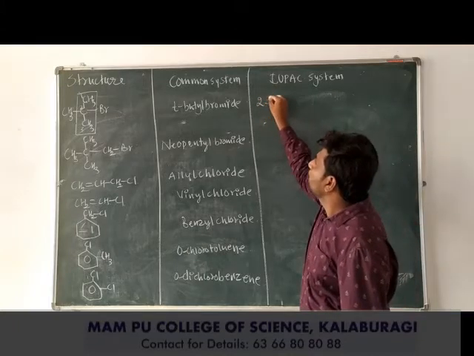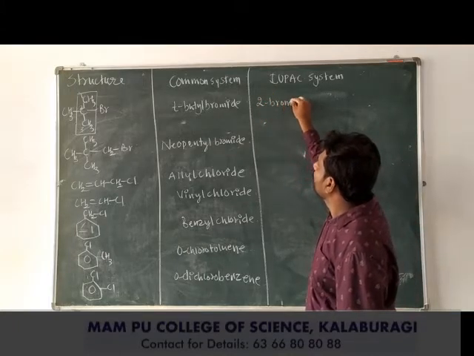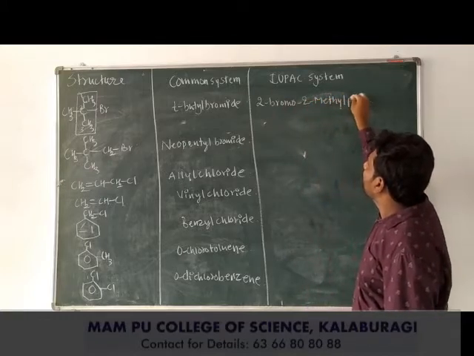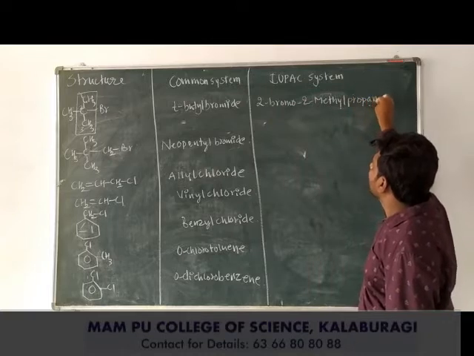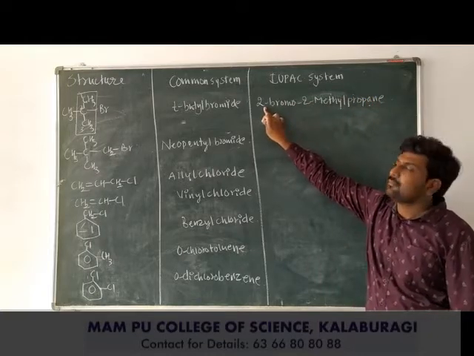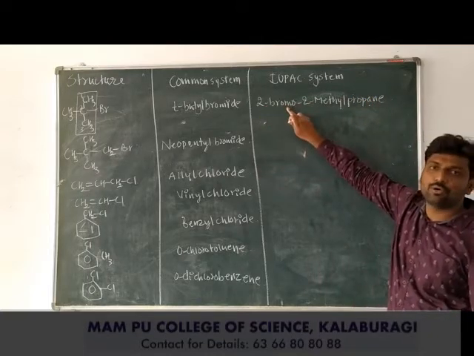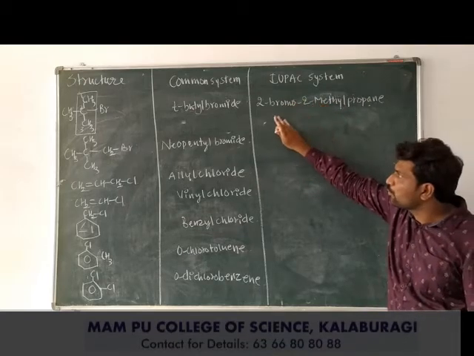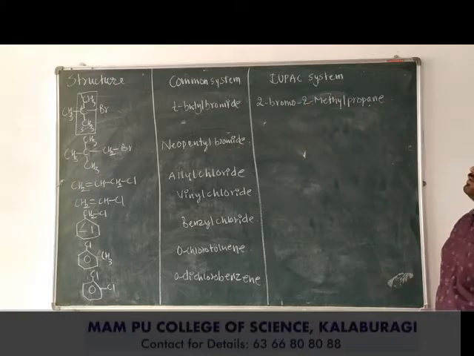So 2 bromo, 2 methyl, propane. See here. Second carbon atom of the propane is having bromo. Second carbon atom of the propane is having methyl. So 2 bromo, 2 methyl, propane is the name of tertiary butyl bromide according to the IUPAC system.